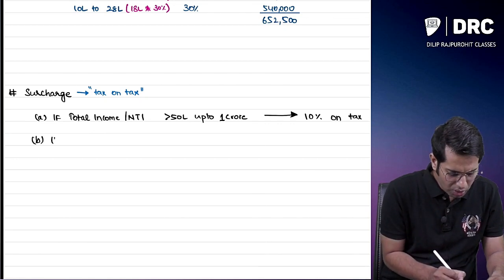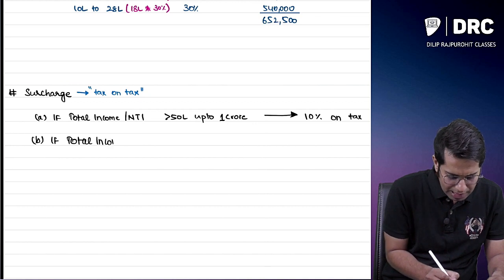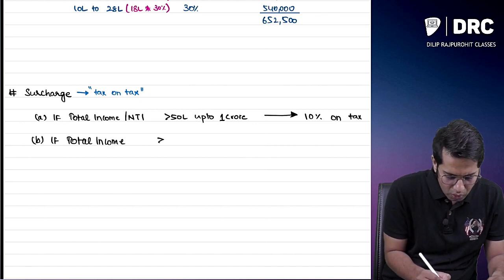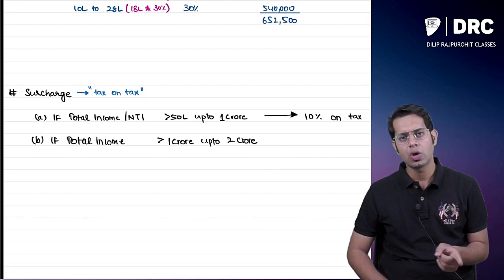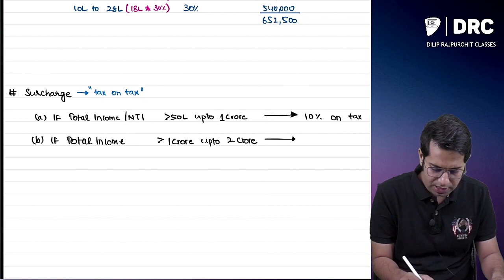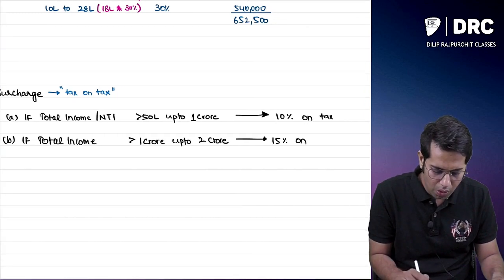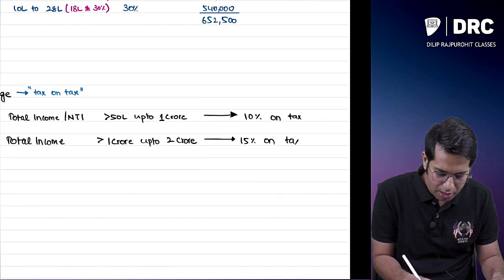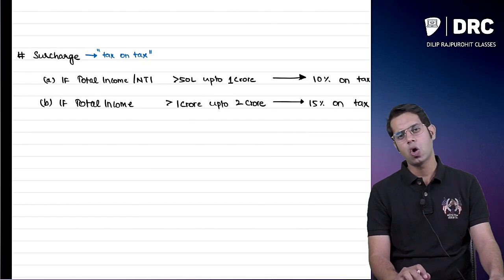Then if your total income or net taxable income is more than 1 crore up to 2 crores, you will have to pay a surcharge of 15% on tax. You will have to pay a surcharge of how much, sir? You will have to pay a surcharge of 15% on tax.